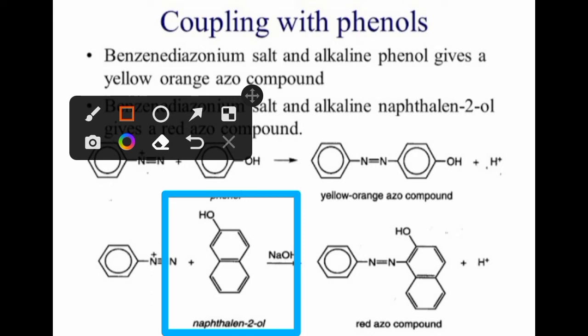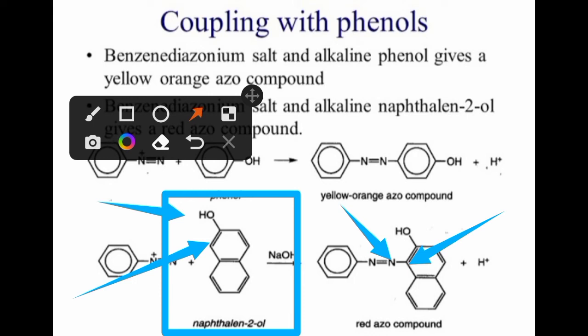Let us see how the reaction takes place. In this case, this is the electron donating OH group, but here it activates the ortho position. That means coupling of the nitrogen takes place at the ortho carbon according to the electron donating OH group. In such a way, there is formation of a red azo compound.